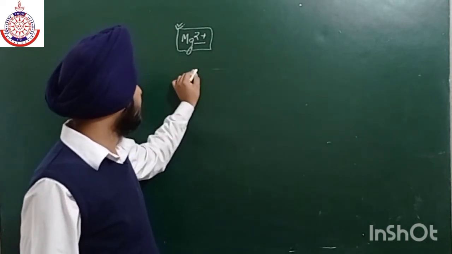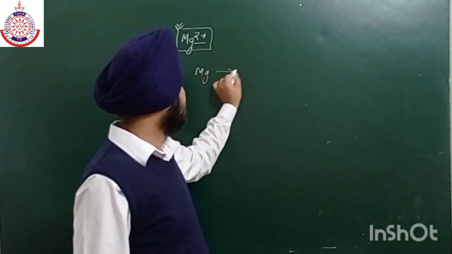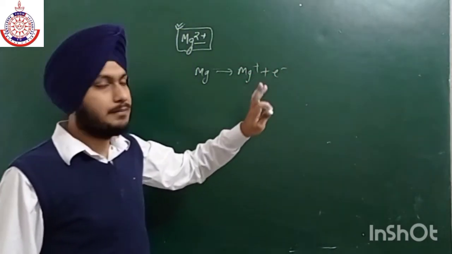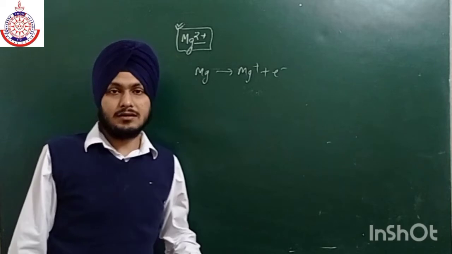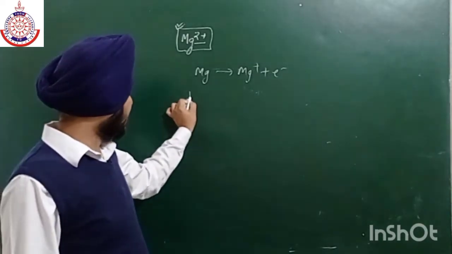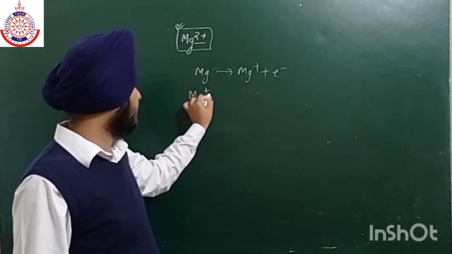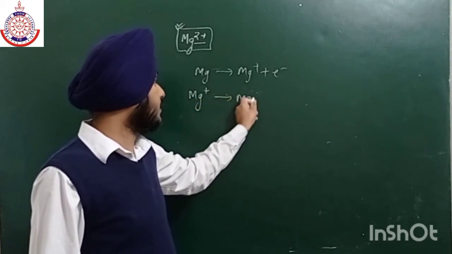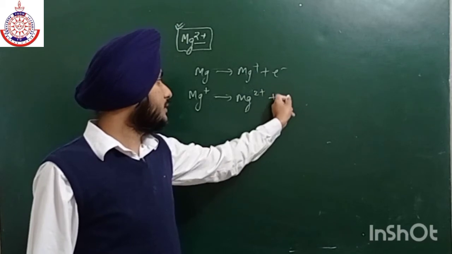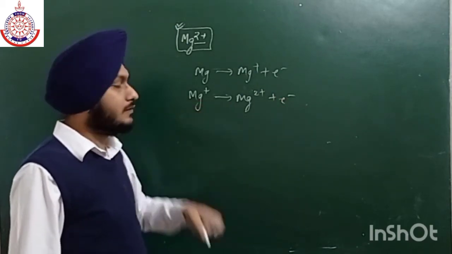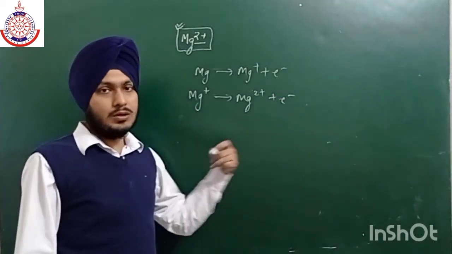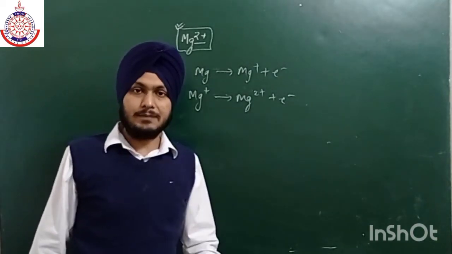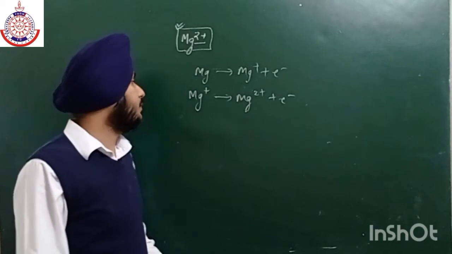The first step is Mg gives Mg+ plus electron. This is a simple step because we are ejecting the electron from a neutral species, but the second step is very tough to occur, ejecting an electron from a positively charged species. Due to the opposite charge of the electron and that of the cation, this cation will not allow the electron to eject. Now the concept of hydration energy comes into picture.